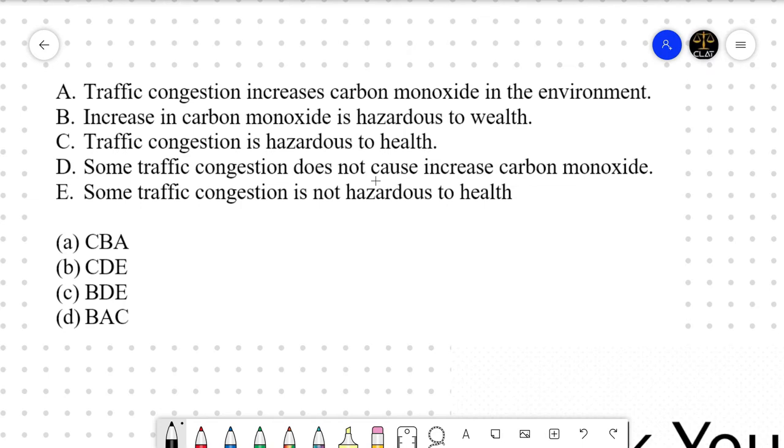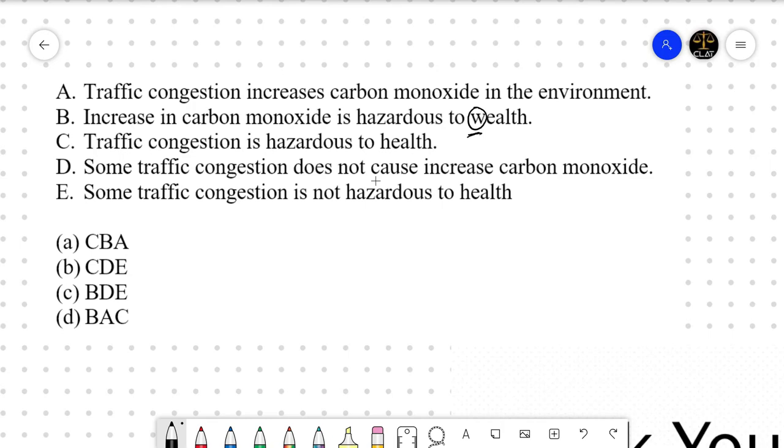A says traffic congestion increases carbon monoxide in the environment. B, increase in carbon monoxide is hazardous to health. Okay. C, traffic congestion is hazardous to health. D, some traffic congestion does not cause increase in carbon monoxide. E is some traffic congestion is not hazardous to health. Okay. We need to keep this in mind. Okay. CBA, CDE, BDE and BAC are our options.